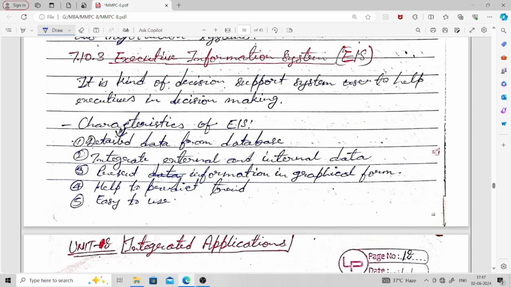Second, integrates external and internal data. Third, presents information in graphical form. Fourth, helps to predict, trained. Fifth, easy to use. So these are the characteristics of executive information system, and it is a kind of decision support system to help executives in decision making.